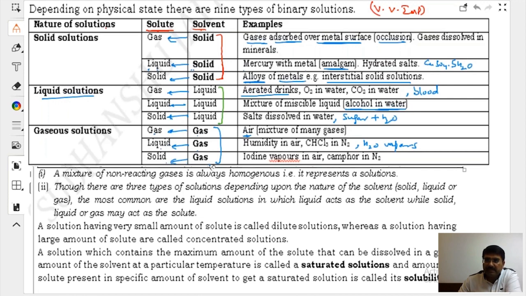Solid in gas. This is iodine vapors in air, camphor in air. Or you can call it dust. What is dust? It is solid particle in air. Do not call it a suspension. Dust particles do not settle down; they are very fine. So perfume is liquid in gas. These are more examples.